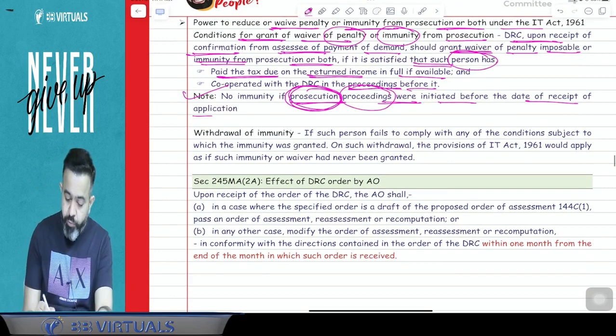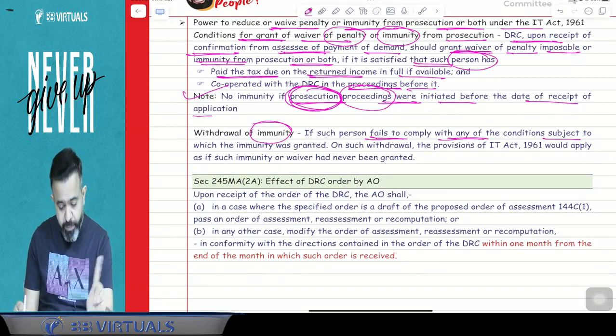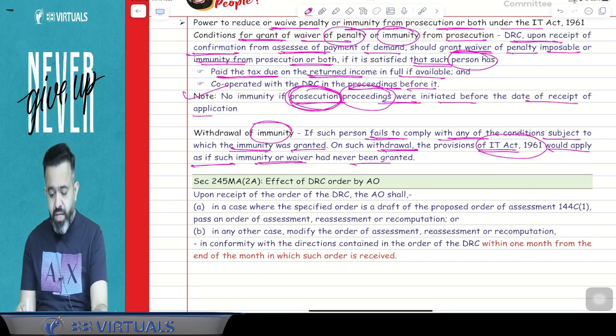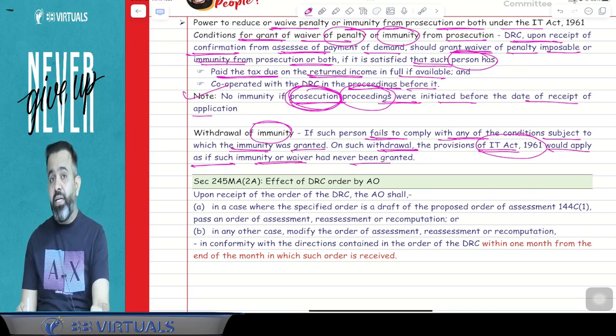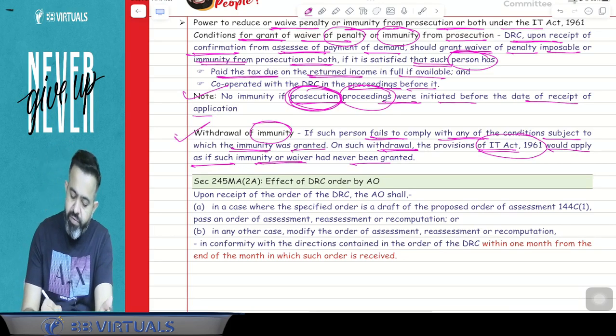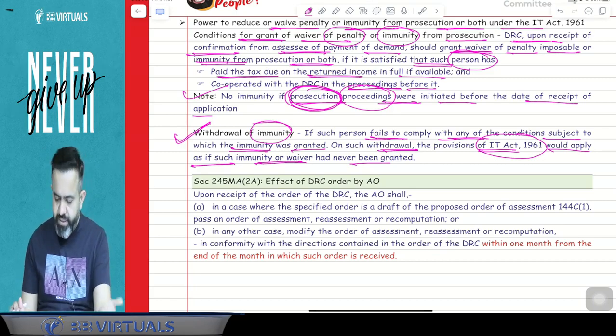Now next part, withdrawal of immunity. If such person fails to comply with any of the conditions subject to which the immunity was granted, on such withdrawal, the provisions of the Income Tax Act 1961 would apply as if such immunity or waiver had never been granted. Suppose the assessee has not complied with a necessary condition, then they have the power to withdraw the immunity. Whatever immunity they have given earlier will be withdrawn.